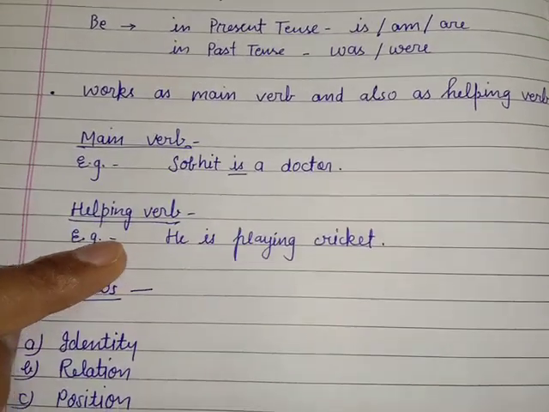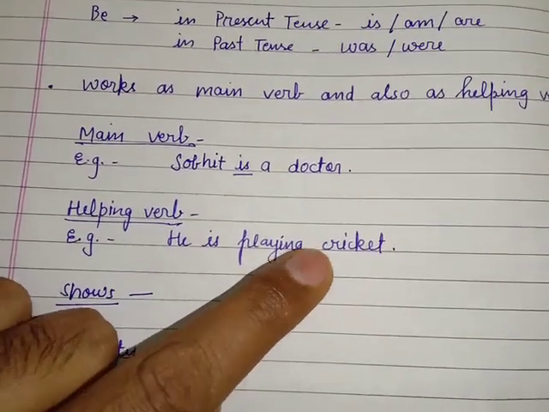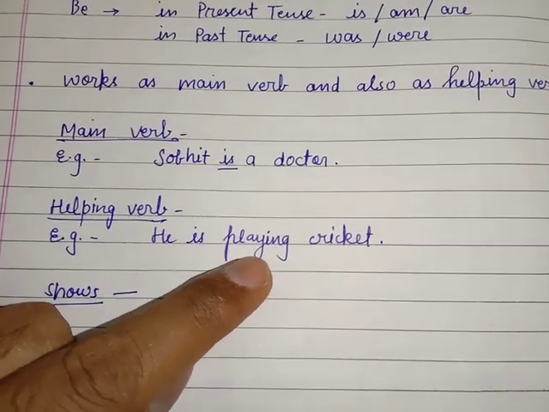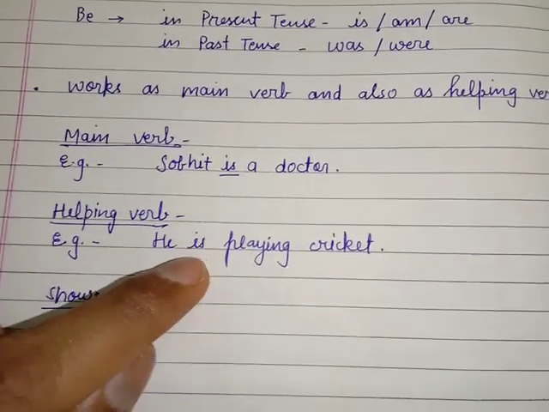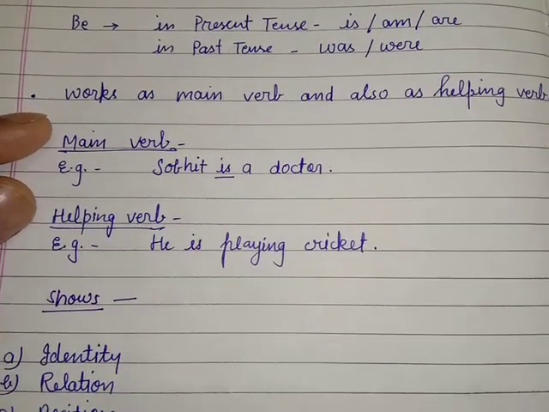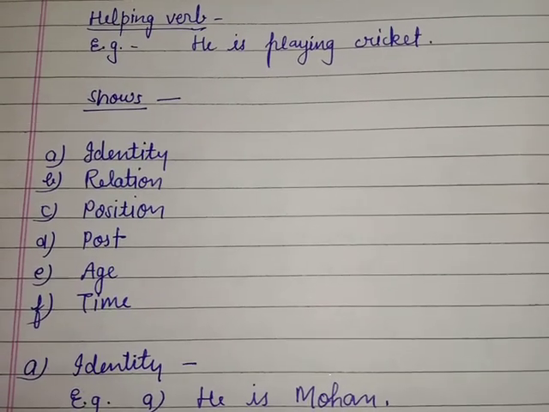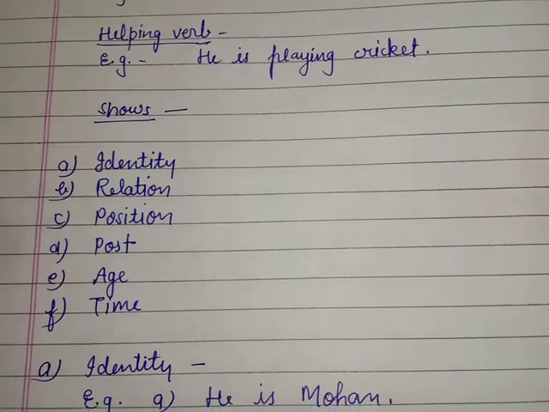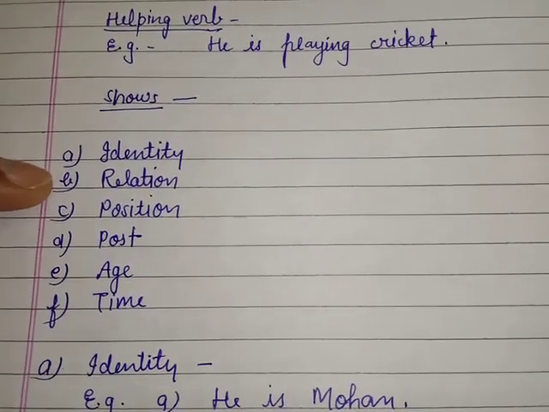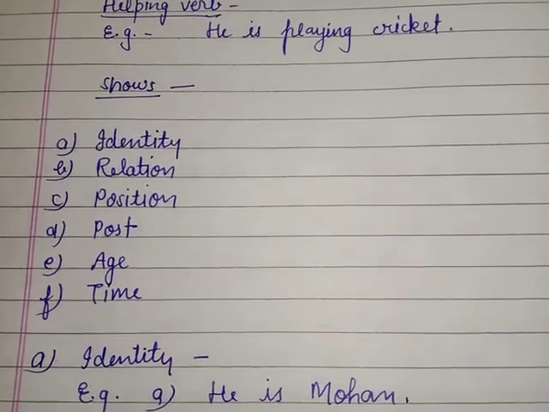And when it is a helping verb, let's see. He is playing cricket. The main verb is playing, meaning the main action is playing, and is is the helping verb. So in both ways it can be used. Now I will tell you where it can be used. It can be used in showing any identity, relation, position, post, age, or time.